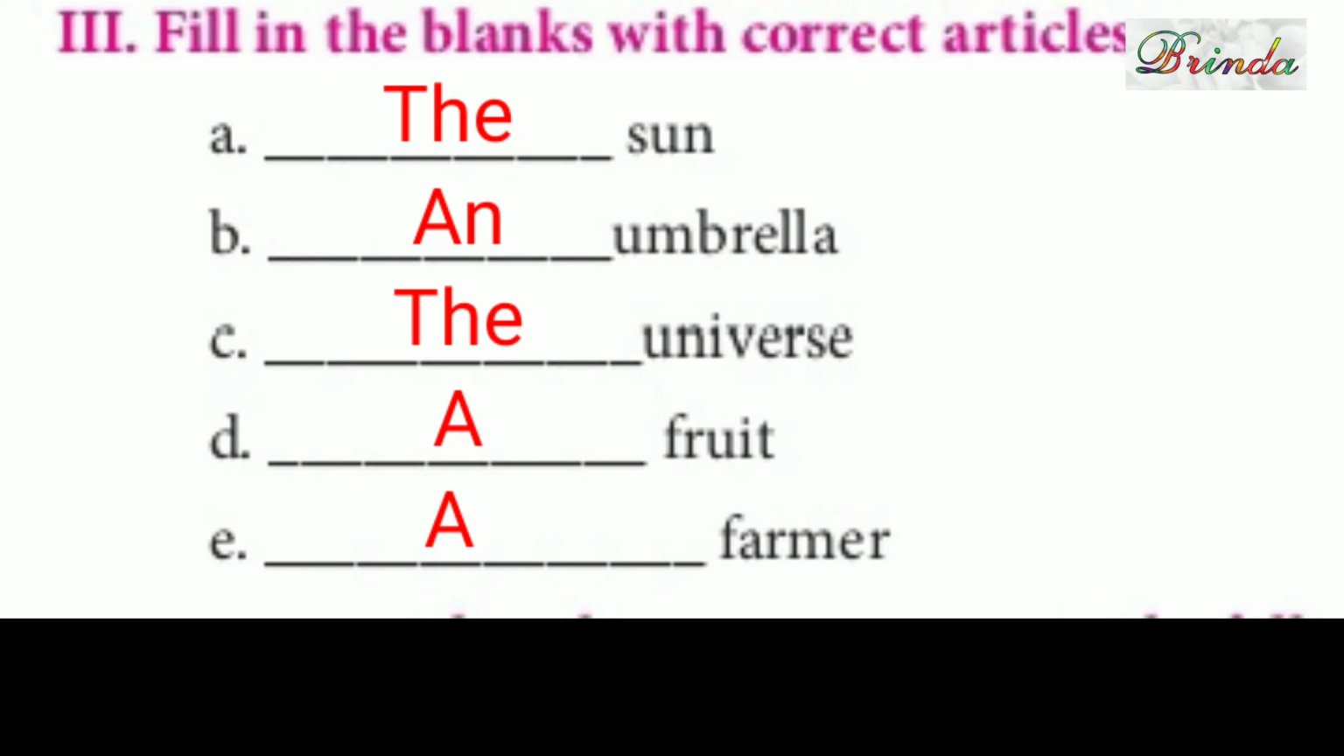Dash sun. So what can we put for dash sun? A sun will not come, an or the sun. Second one, dash umbrella, an umbrella. C. Dash universe, the universe. D. Dash fruit, a fruit. E. Dash farmer, a farmer. Actually, when you use vowel sounds, you can use an. And you should use the for universal objects. So that's why we are using the sun, the universe and all.